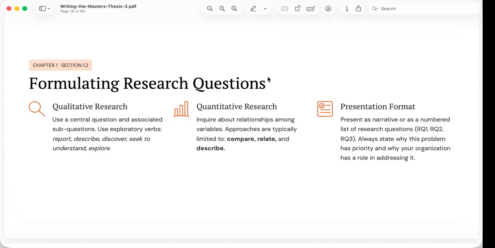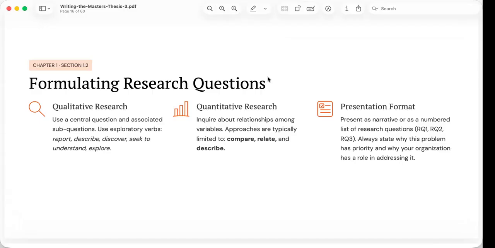Quantitative research is different because it focuses on measuring variables and examining relationships among them. Here, research questions commonly ask whether variables are related, whether groups differ, or to what extent a phenomenon exists. Verbs such as compare, relate, and describe are commonly used. For example, a quantitative researcher might ask, is there a significant relationship between leadership style and employee performance? Such questions are designed to be answered through statistical analysis.